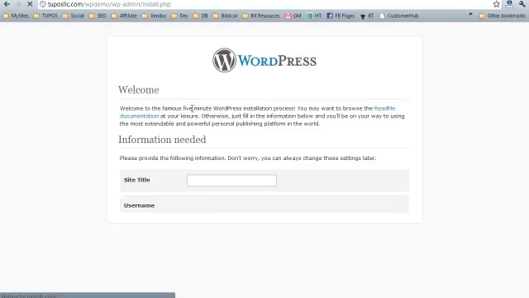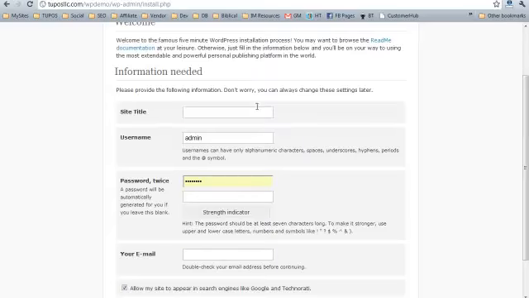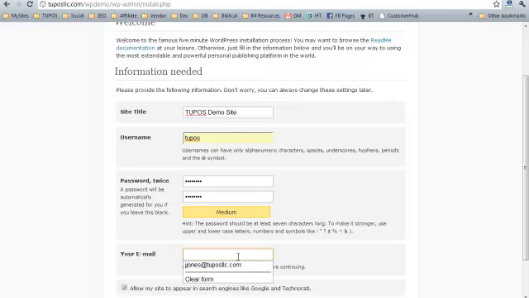So it's a 5-minute WordPress install. Once you have it on the server going through this process, and once you have the database set up, so the files are on your web server, the database is set up, it pretty much takes you about 5 more minutes to go through this process. The site title is what you're going to call your site. To post demo site. And then you want to set up a username. I don't recommend that you use admin. Once again, set up at least a medium password.